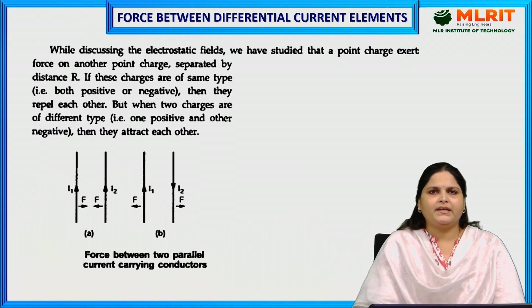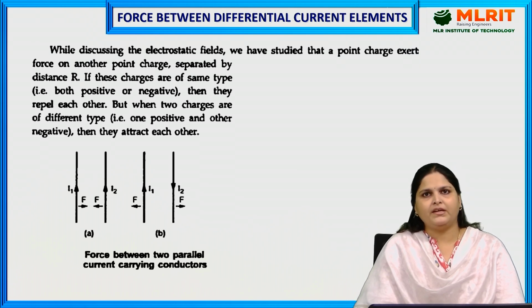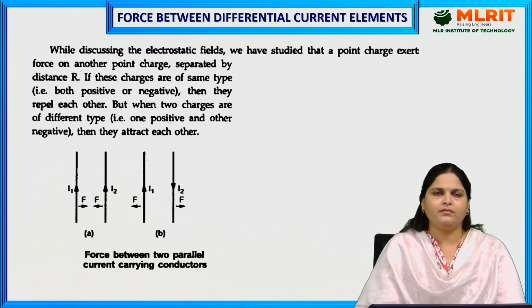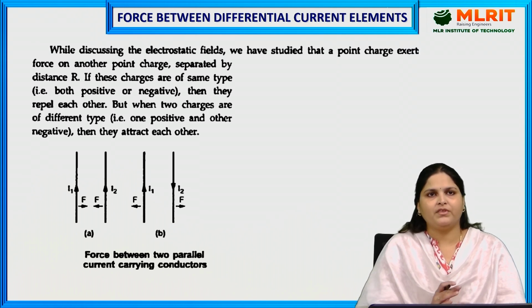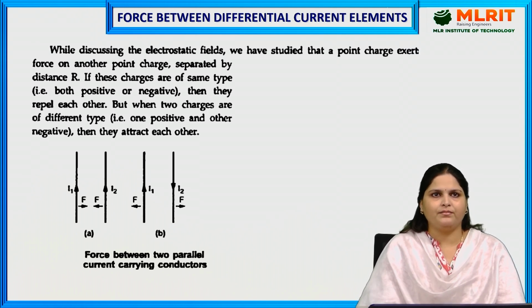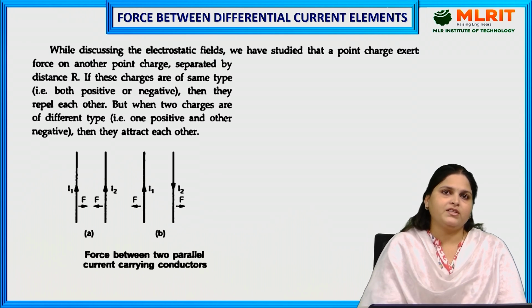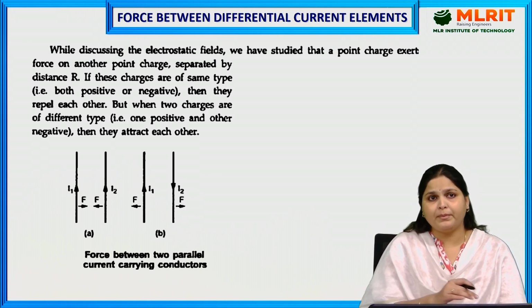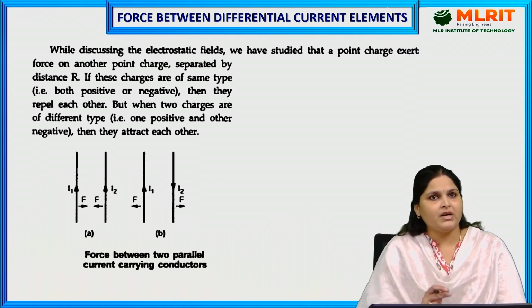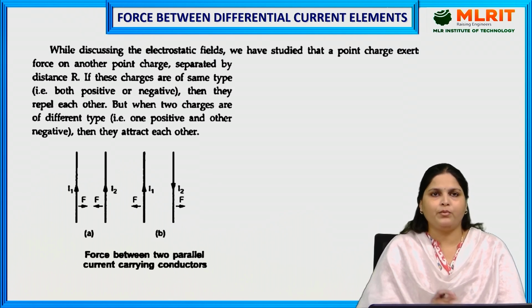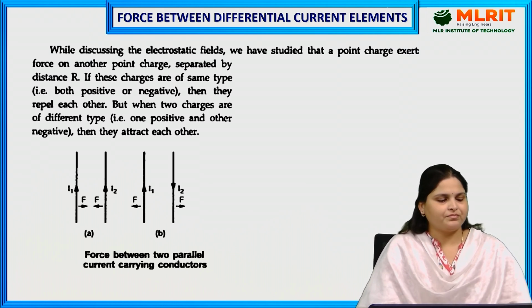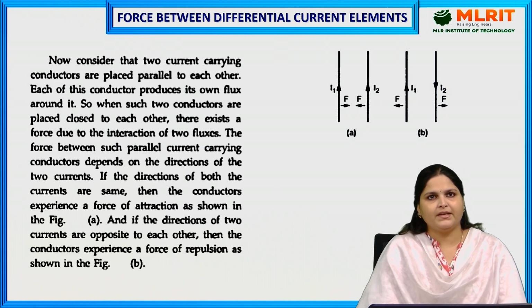We have already discussed in the electrostatic field that a point charge exerts force on another point charge if they are separated by some distance r. If these charges are of the same type, either both positive or both negative, they will repel each other. But if the two charges are of different types, one positive and another negative, then they will attract each other. This we have discussed in the electrostatic field.